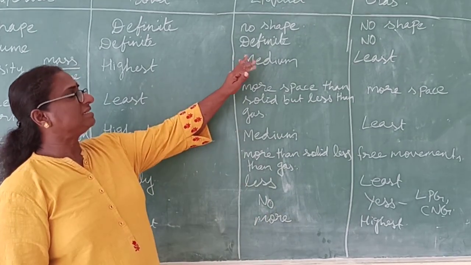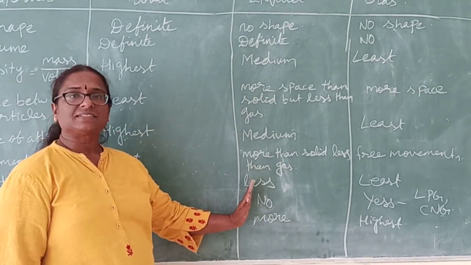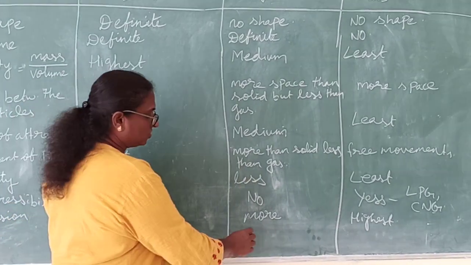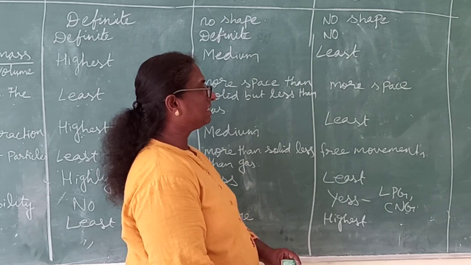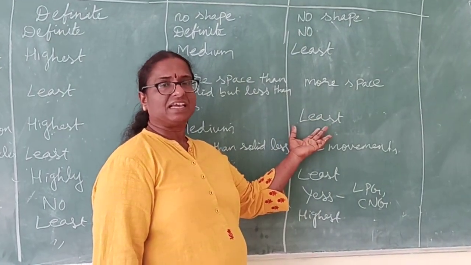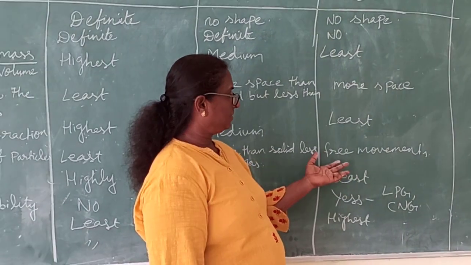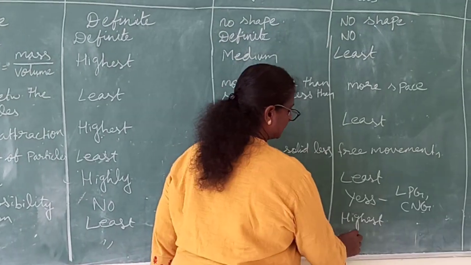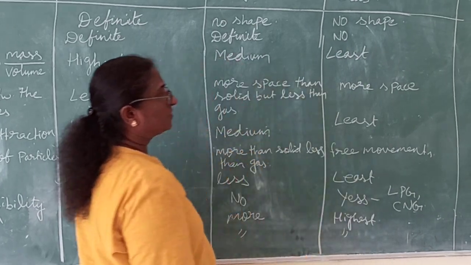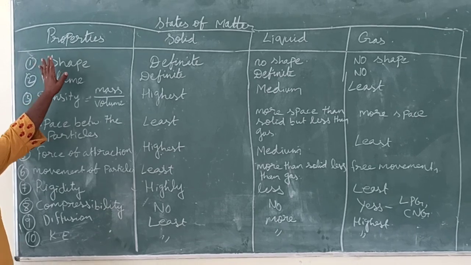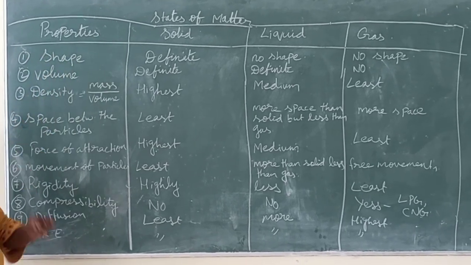So the particles in liquids slide among each other, so they have more kinetic energy. In gases the particles have lots of space, the force between them is very less, and they move freely. Therefore the kinetic energy in gases is highest. So this is the comparison between the properties of solids, liquids and gases.